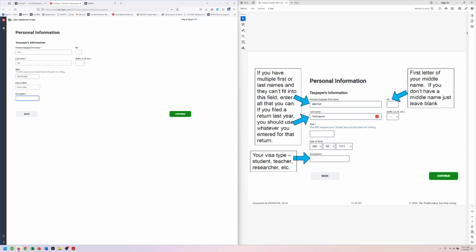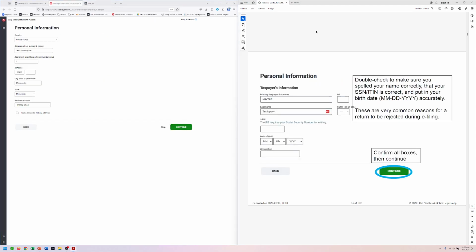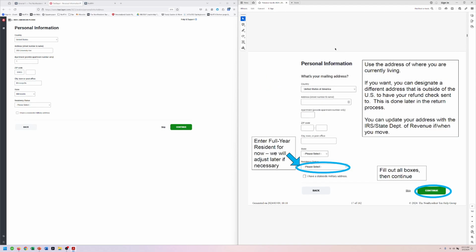For occupation, we're going to enter her visa type, which is a student. You want to make sure that everything is correct on this because the birth date and social security number are some of the most common reject reasons. So double check that before you say continue. All right, we're going to enter her address, 200 University Avenue. This is, of course, not a real address. This is just a fake for our purposes here.